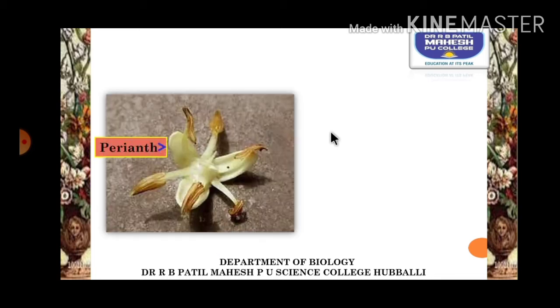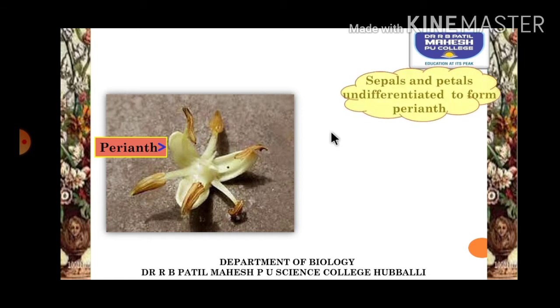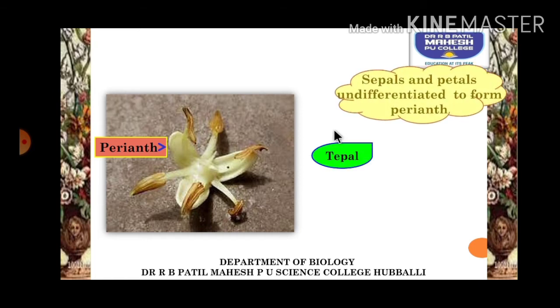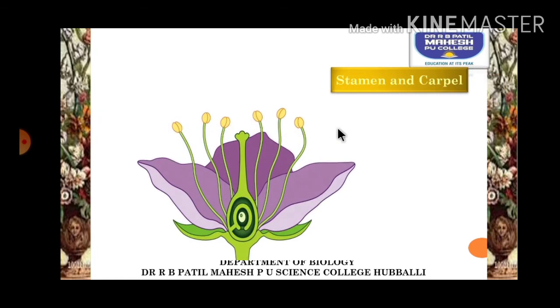In some monocot plants, there is no difference between calyx and corolla. With the naked eye we cannot differentiate calyx and corolla, and such a structure is called the perianth. The units of the perianth are called tepals, and this is the most important character of monocots. Now coming to the necessary whorls, the stamen and carpel. The male reproductive structure of angiosperms is called the androecium. Andro means men, so it's a male reproductive structure.